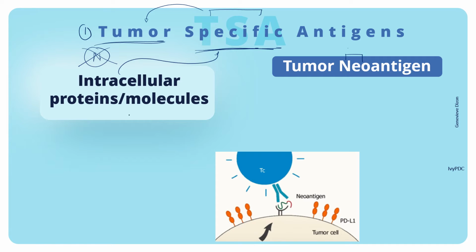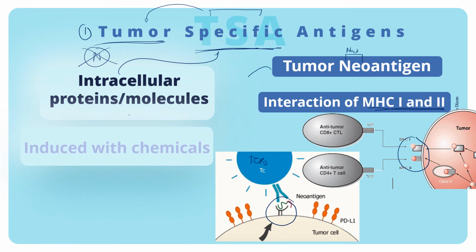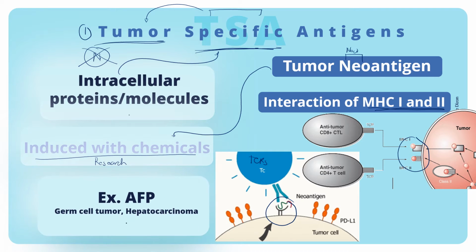Neo because these are new peptides that are formed on the surface of a tumor cell, and these can be recognized by the T cell receptors via the MHC class I and class II interaction. These tumor neoantigens can also be chemically induced, which is usually done for research purposes. An example of a TSA is the AFP or the alpha fetoprotein, which is expressed in the germ cell tumor or in hepatocarcinoma.